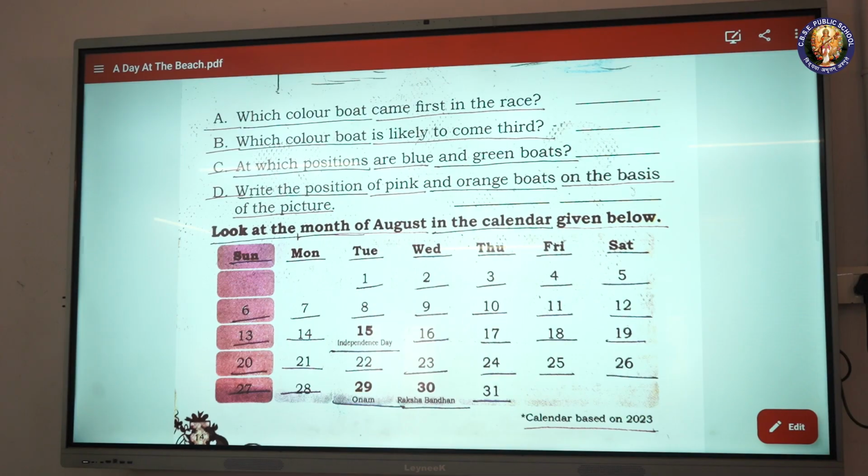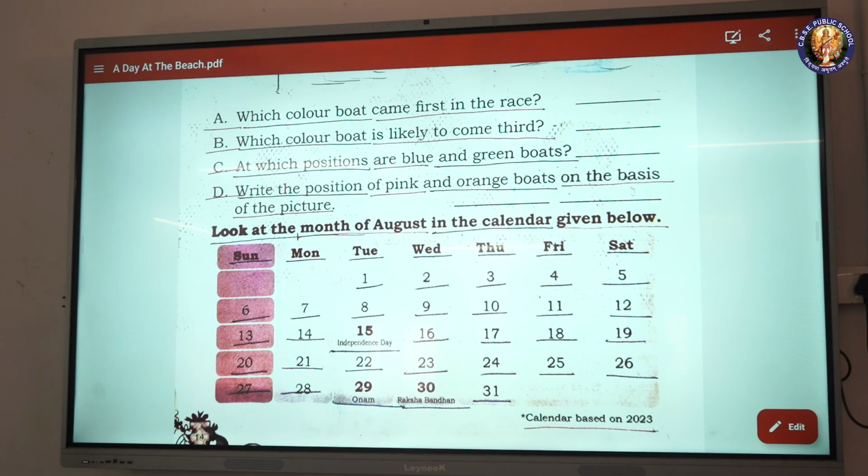A. Which color boat came first in the race? B. Which color boat is likely to come third? C. At which positions are the blue and green boats? D. Write the positions of the pink and orange boats on the basis of the picture.